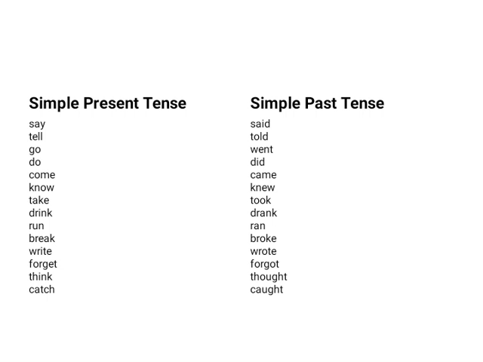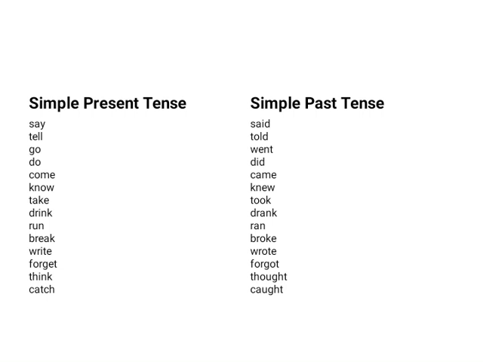Know, knew. Take, took. Drink, drank. Run, ran. Break, broke. Write, wrote. Forget, forgot. Think, thought. Catch, caught. So understood, students?